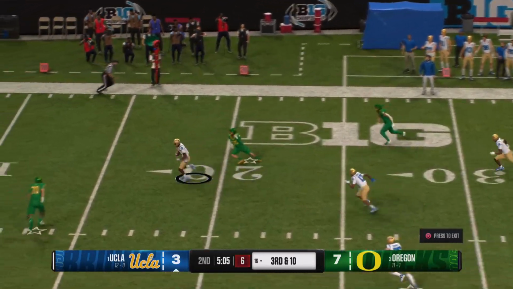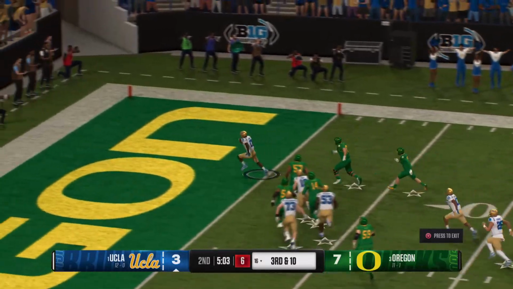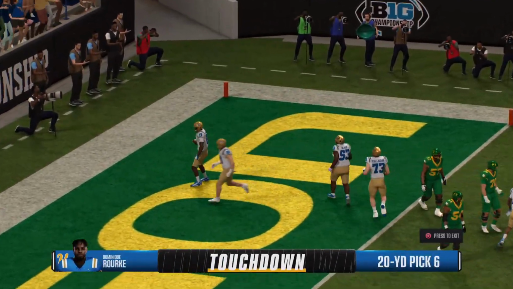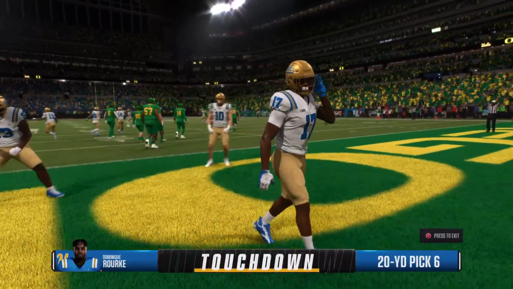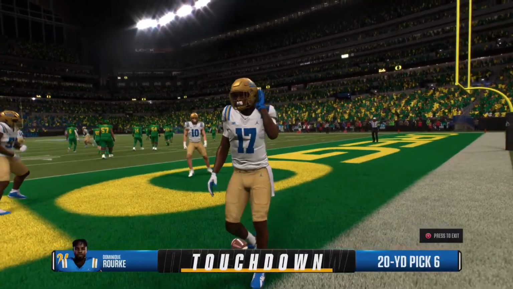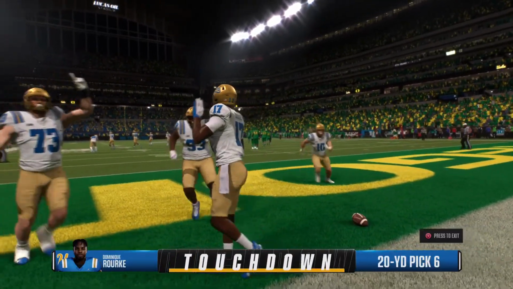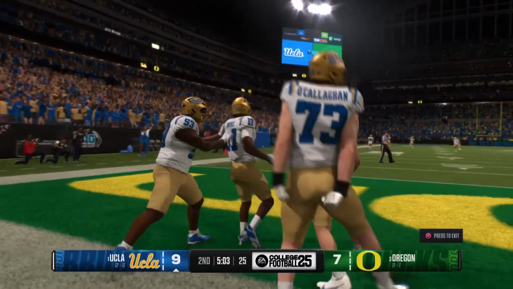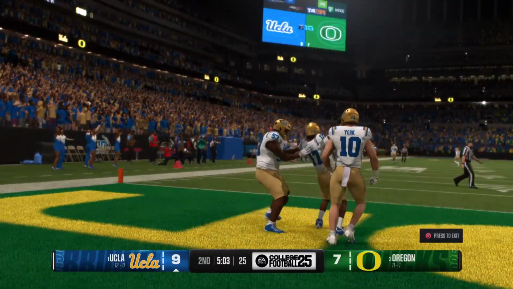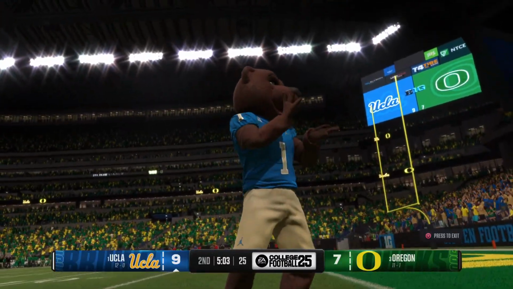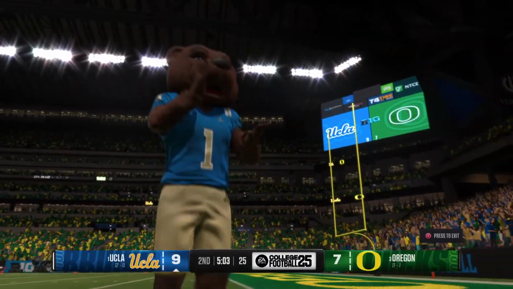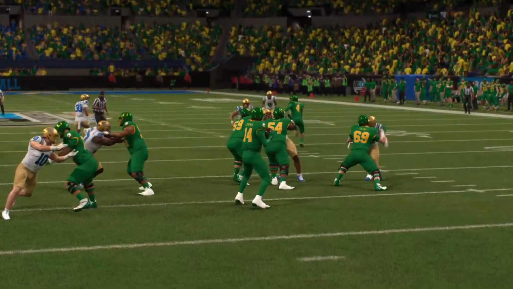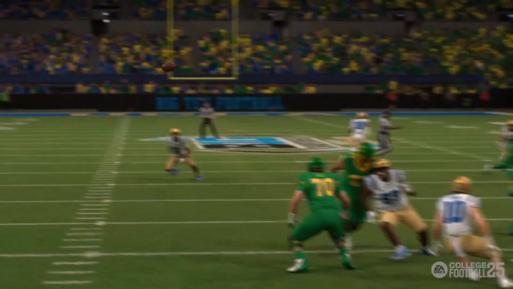And that one's picked off. What a play. Touchdown, Bruins. Wow, what a play. Defensive score. And the interception taken to the house. A pick-6, potential game-changing play there. Man, nothing gets a defense, and especially a defensive coordinator, more fired up than a pick-6. And let's not forget, give credit to some of those other defenders for making some key blocks to spring that touchdown loose.